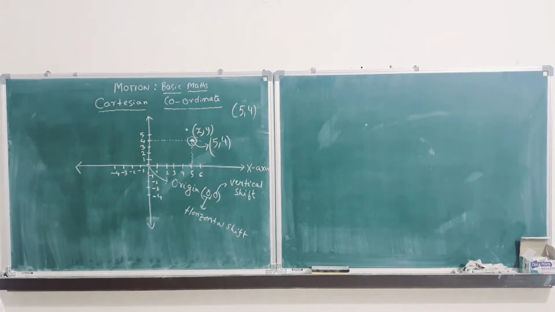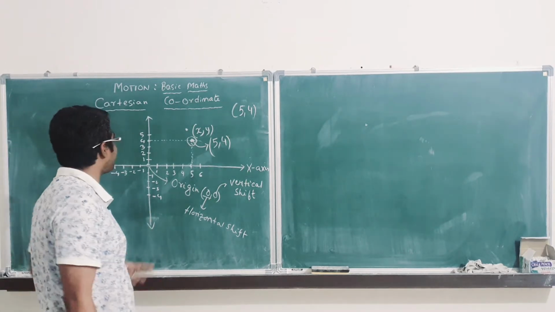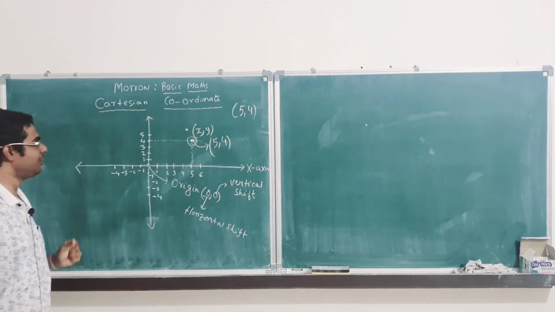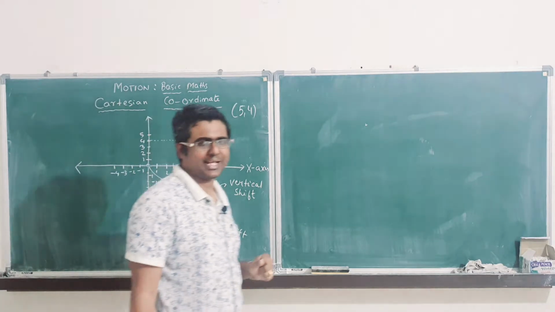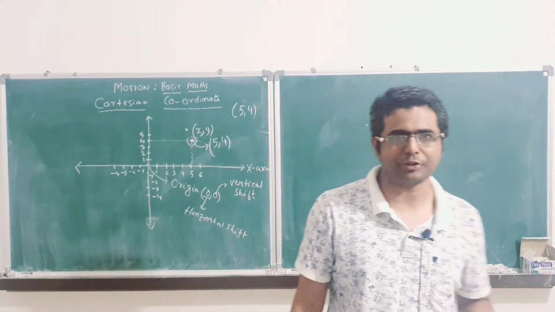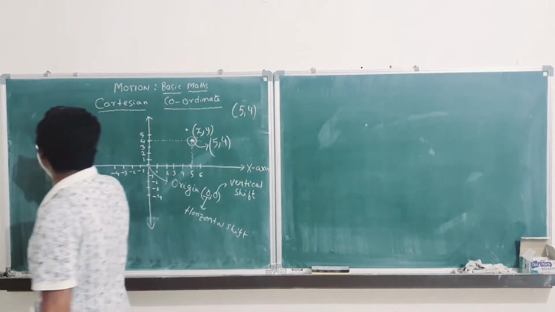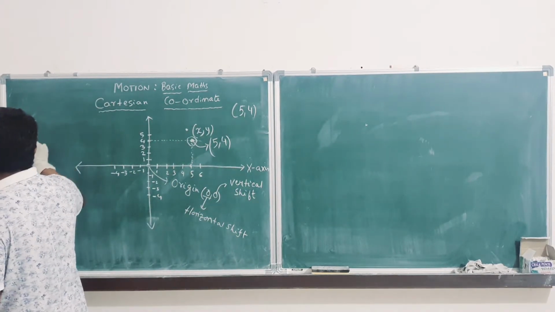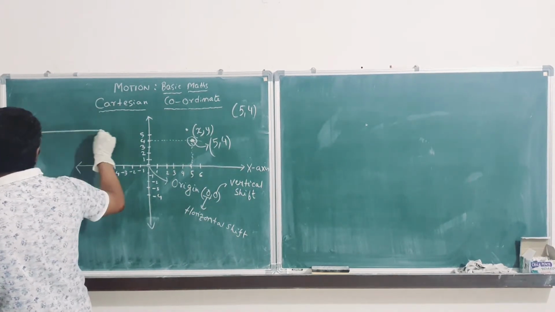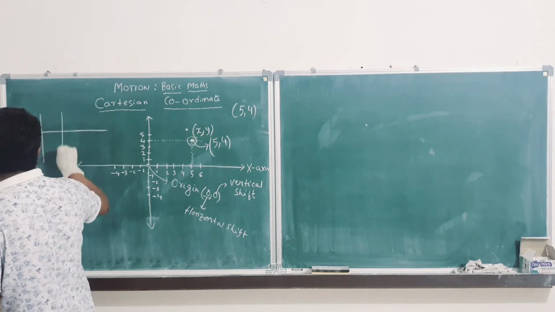So now that we have already learned how to plot a point in Cartesian coordinate system, we also have to know how to draw a line in Cartesian coordinate system. Suppose there are certain points between position and time. Position and time is given to you. Position is nothing but displacement.